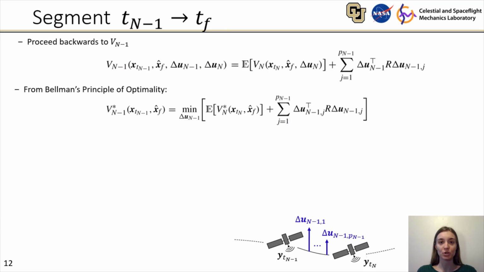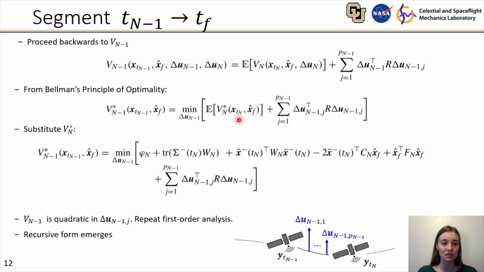Following our dynamic programming approach, we can proceed backwards in time and optimize the value function from segment tn-1 to the final time tf. And from Bellman's principle of optimality, we can express the value function in terms of v sub n, the value function that we've previously optimized. In doing so, we find that the value function vn-1 remains quadratic in the controls, and we can repeat our first order analysis. We also find that a recursive form quickly emerges for the optimal controls and the optimal value function.